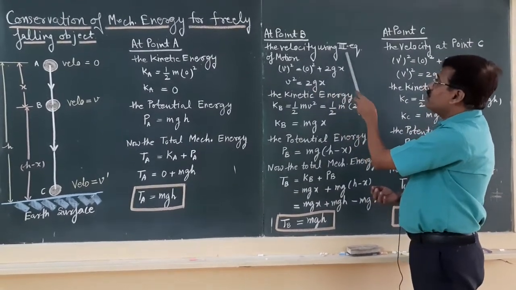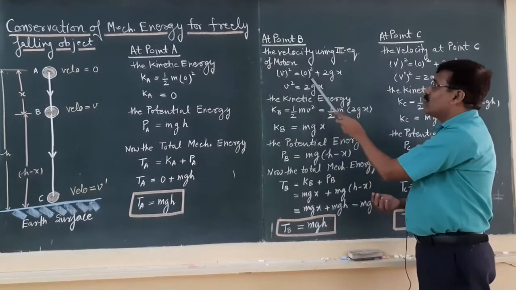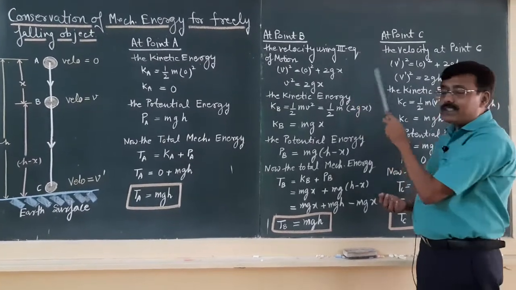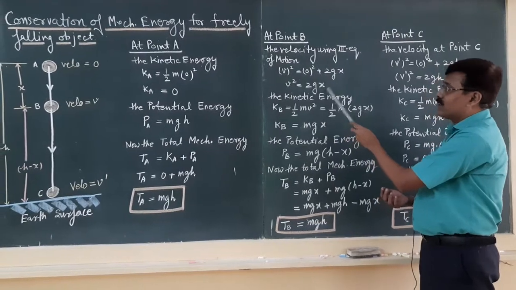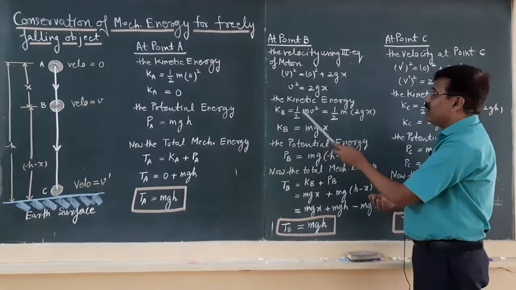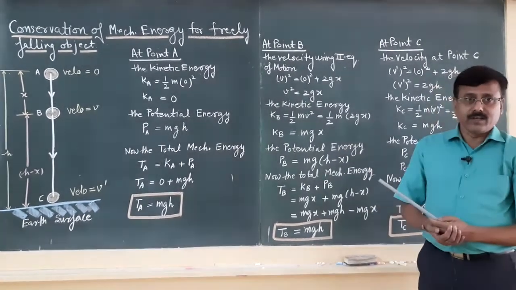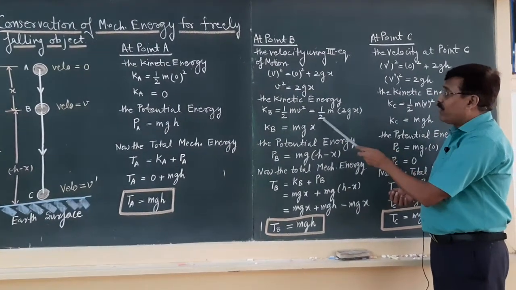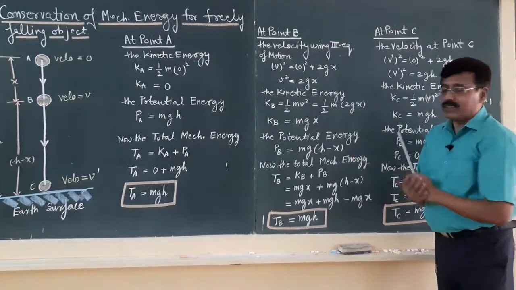If you come to a general point B, after the object has travelled a distance x under the effect of gravity, the velocity at that point using the third equation of motion will be v square equals 0 square plus 2gx, because x is the travelled distance. Then v square equals 2gx. So, what will be the kinetic energy at this point? Kb equals half m v square, and when you put the value of v square as 2gx, the 2 cancels, then Kb equals mgx.